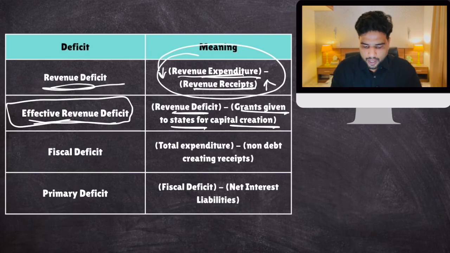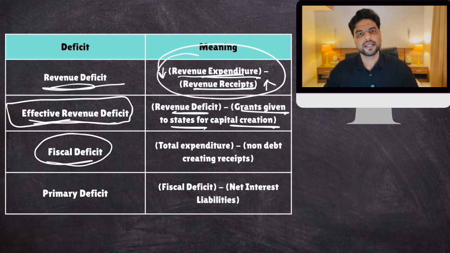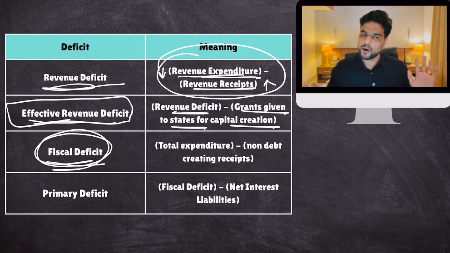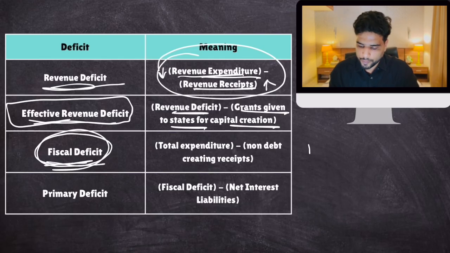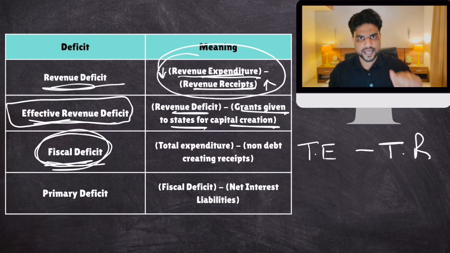Okay. Now let's talk about fiscal deficit. So revenue deficit is the deficit in the revenue account. Fiscal deficit is the deficit in the total budget, the total account, revenue plus capital. Now, listen to me carefully. So fiscal deficit should be total expenditure minus total receipts. Yes.